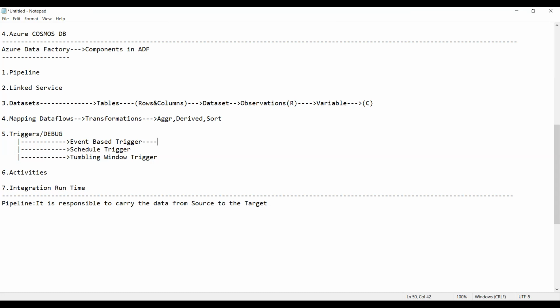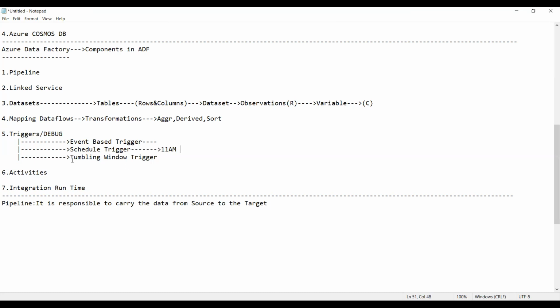If you want it to run every last day of the month, irrespective of the date, whether it is 29th, 30th or 31st, that doesn't matter to me. It should run only on the last day. The last day is my event. In the same way, scheduled: this should run every day at 11 a.m. in the morning. That is called scheduled. Scheduled means you already schedule it to run tomorrow or the day after tomorrow, and at that particular time only it will run. Getting my point? These are the two types.